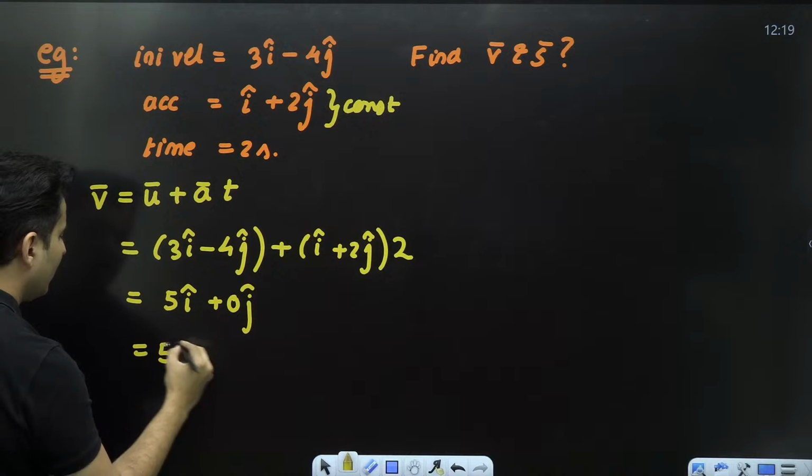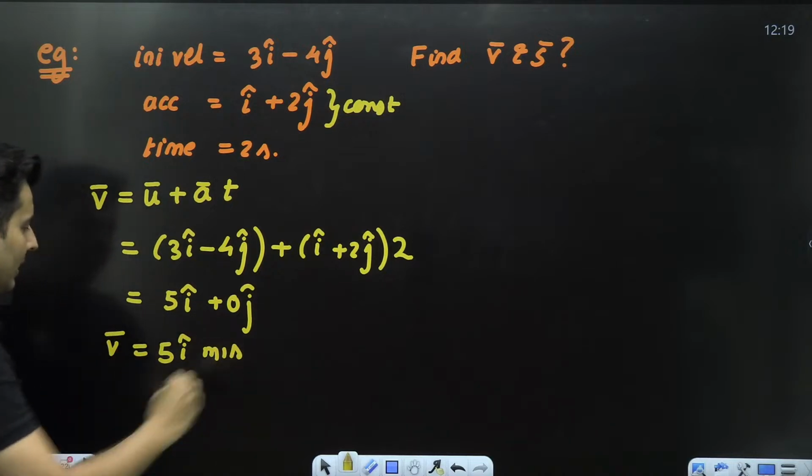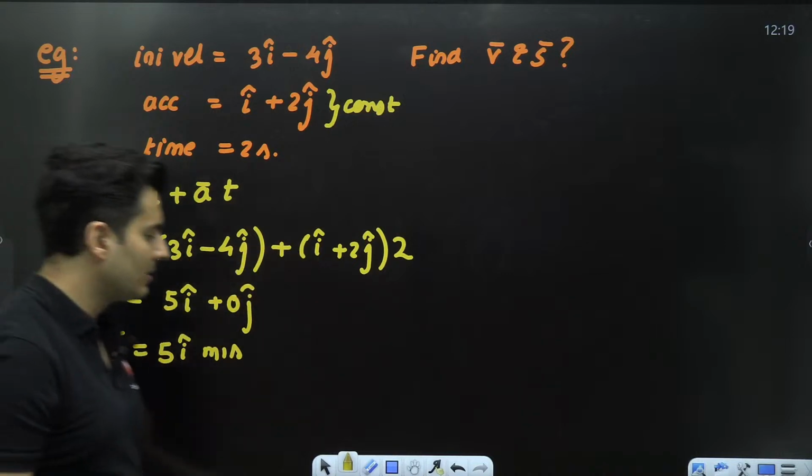That means the velocity is simply 5 i cap meters per second. Done and dusted. This is using vectors.